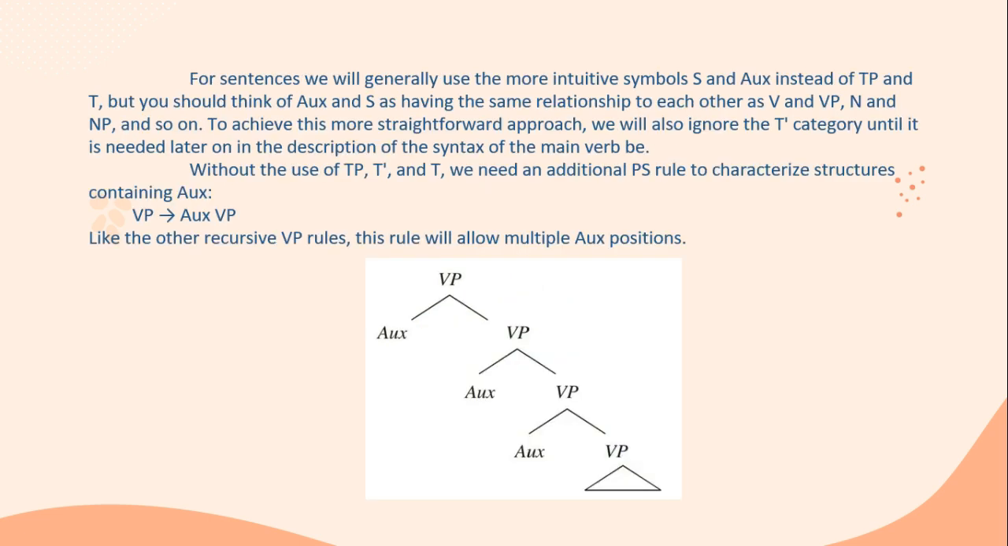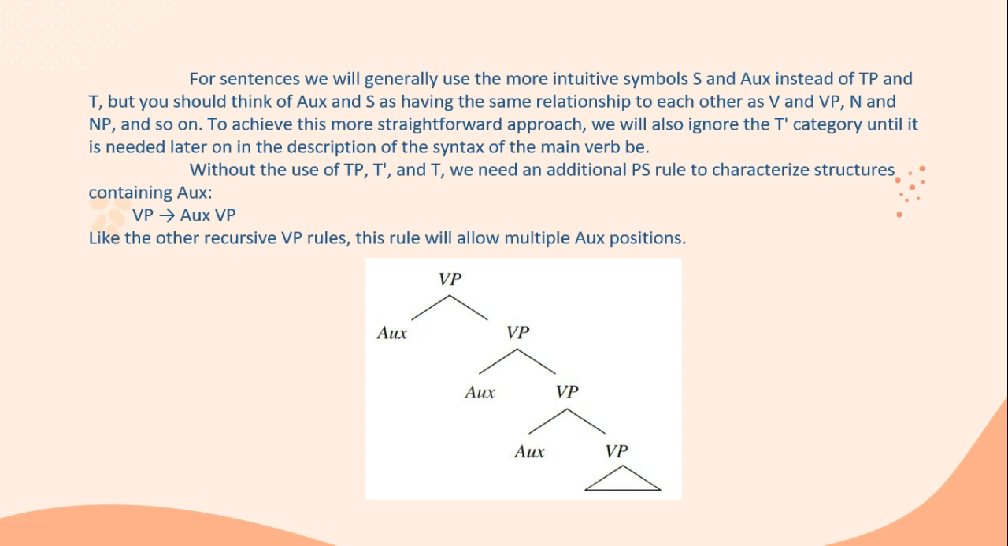We will not use X-bar notation in our description of syntax except on the few occasions where the notation provides an insight into the syntax of the language. For the sentence, we will generally use the more intuitive symbol S and auxiliary instead of tense phrase and tense, but you can usually think of auxiliary and subject as having the same relationship to each other as verb phrase and noun phrase, and so on.